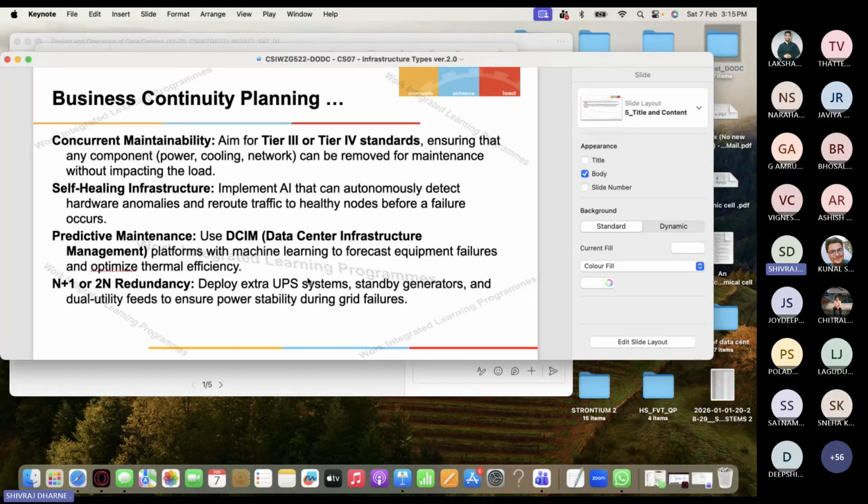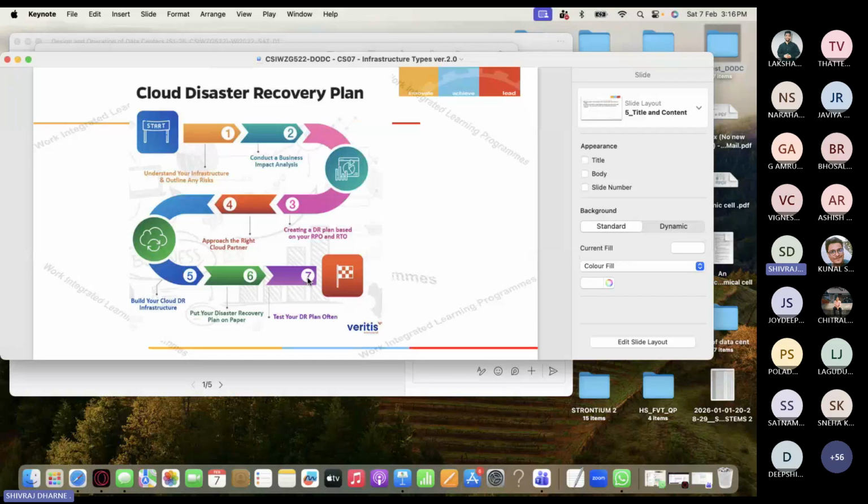Okay, so I hope you understood what N plus 1 means. N plus 1 means one spare for safety. 2N means two complete systems for redundancy. So N plus 1 and 2N redundancy. N is the minimum number of units required to operate the data center.